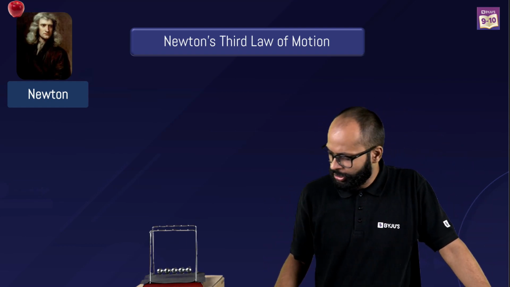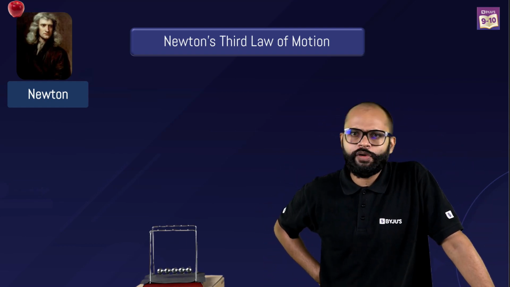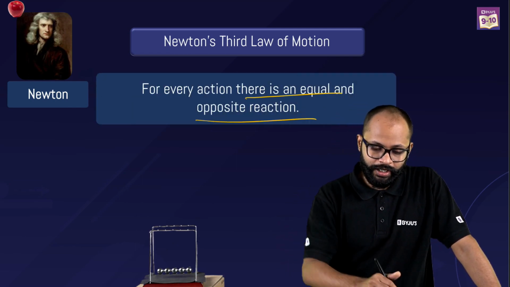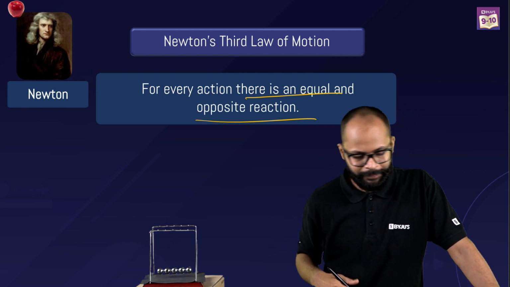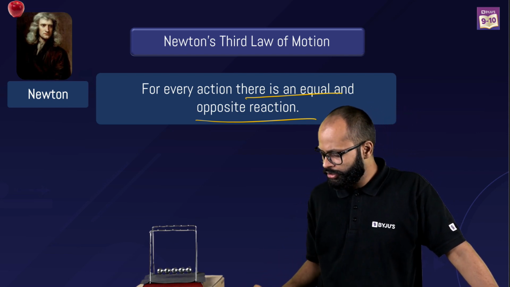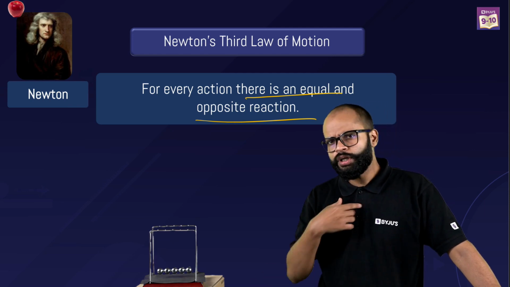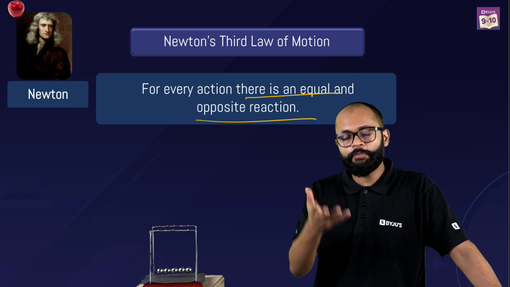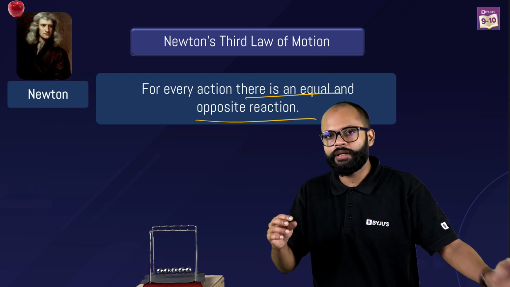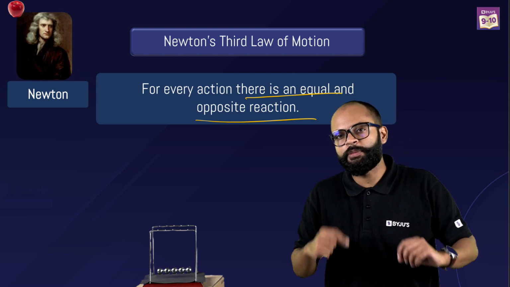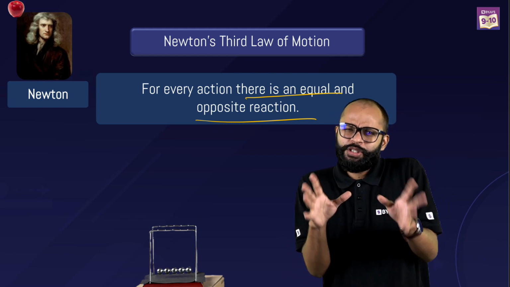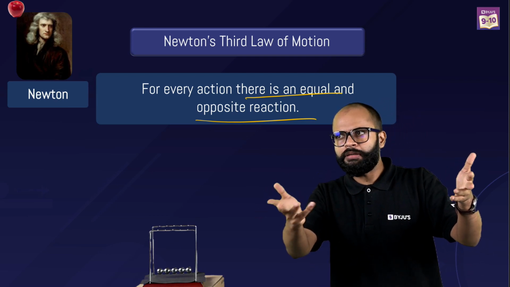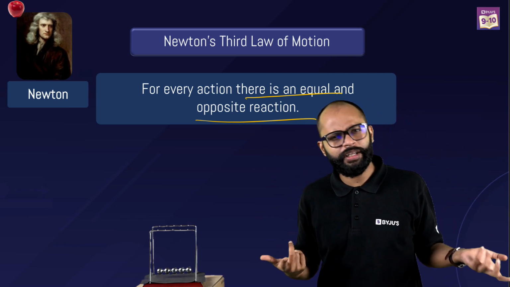What does Newton's third law state? Sir, it's very easy. For every action, there is an equal and opposite reaction. Bilkul sahi, you are right. For every action, there is an equal and opposite reaction. By the way, I'm hoping you are answering in the chat, right? Yes, sir. And do you remember I gave you one more definition? If you remember that, a lot of things about the third law where people make mistakes will just be sorted automatically. The definition I gave you is, if body A applies force on body B, then body B applies the same force on body A in the opposite direction. Hai na?